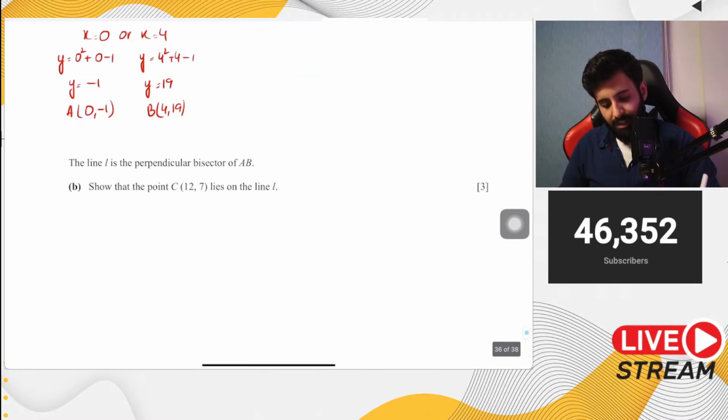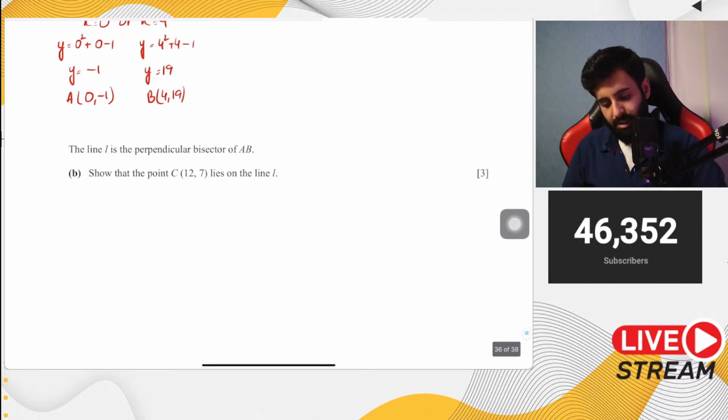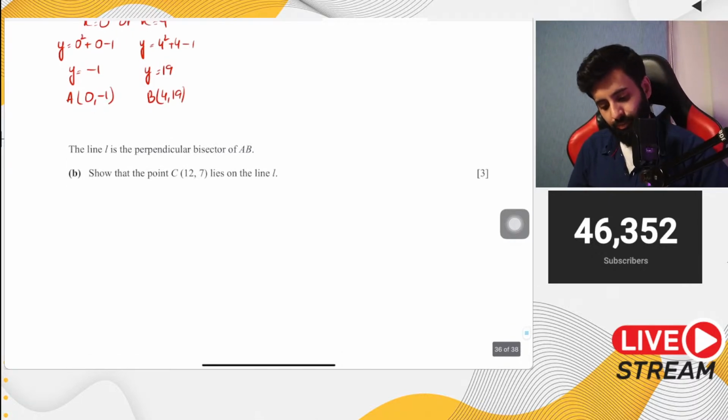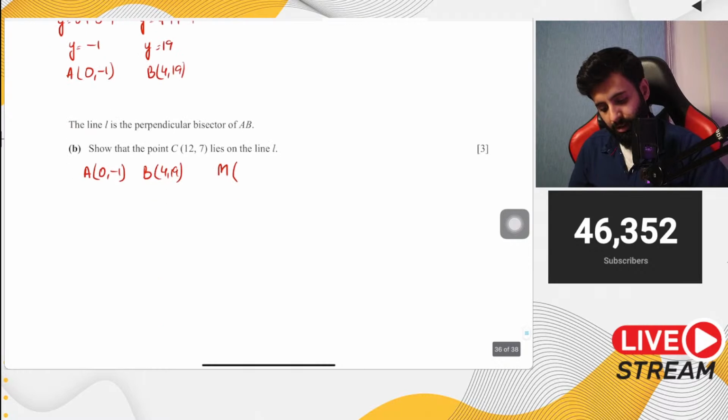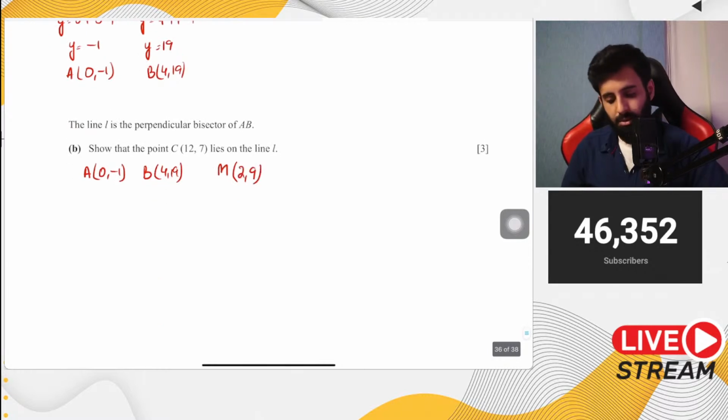Then it says the line L is the perpendicular bisector of AB. Show that C (12, 7) lies on the line L. Okay, so we have the coordinates of A (0, -1), the coordinates of B (4, 19), and we also have the midpoint of AB, and that's (2, 9).